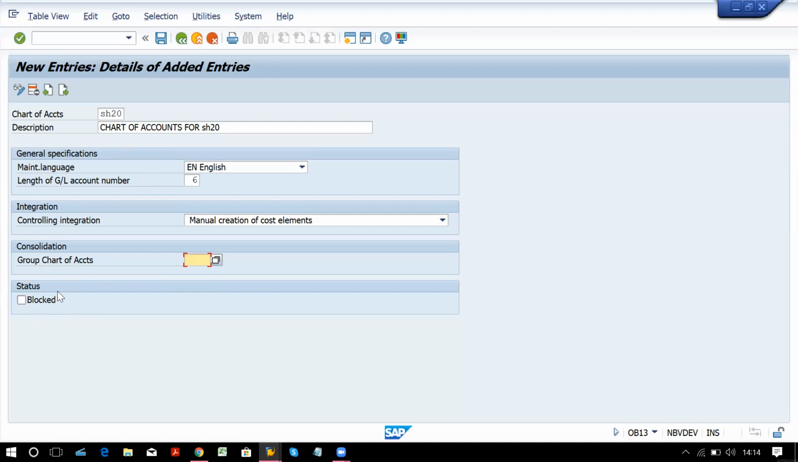If you want to change your chart of account, say you have created a new list of GL accounts and you want to keep it active, first the old one you have to block from here. So you can block your chart of accounts if you don't want to use it, but at a time there should be only one active. Now save this.